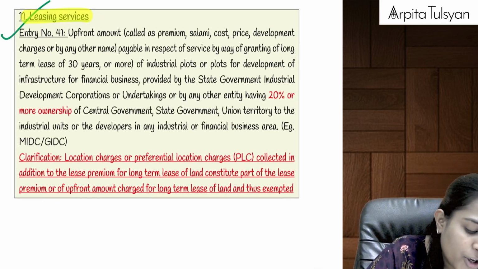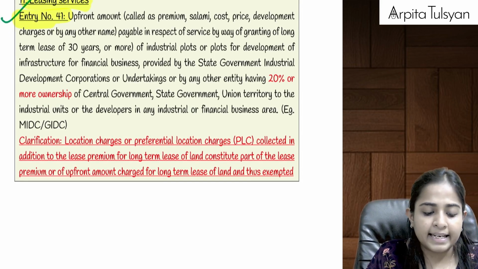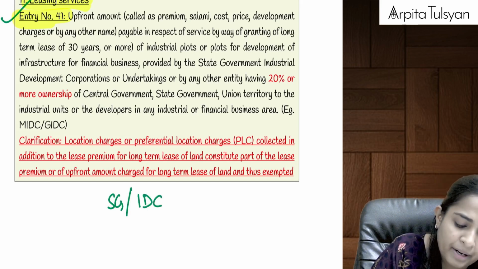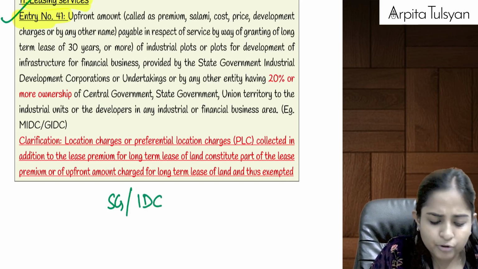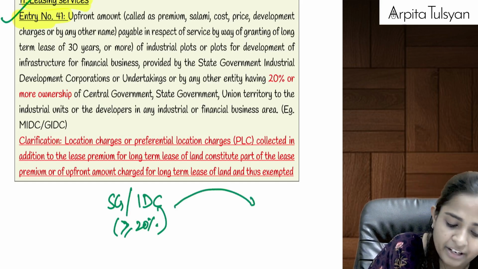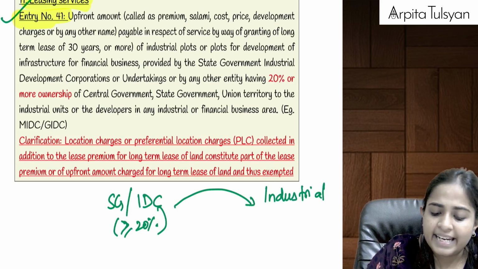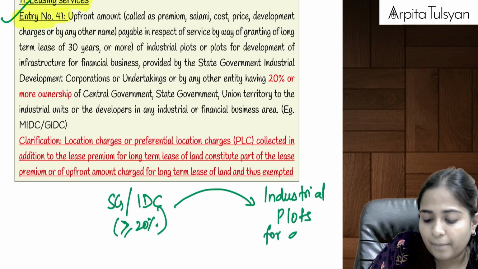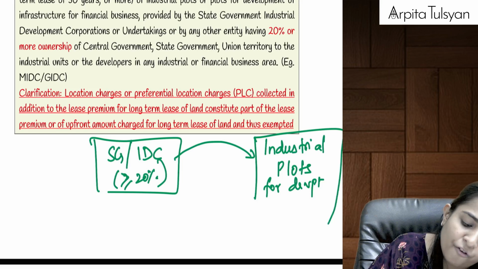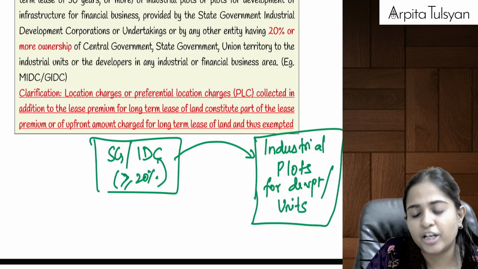Next service is talking about your leasing services. Leasing services, entry number 41, which talks about, let's say we have state government or industrial development corporations or undertakings where at least 20%, where more than or equal to 20% ownership belongs to the government. If they have given some industrial units, or if they have given any industrial plots for development, means government was having a piece of land, industrial land, and they have given it for industrial plots for development or for developing industrial units to the developers.